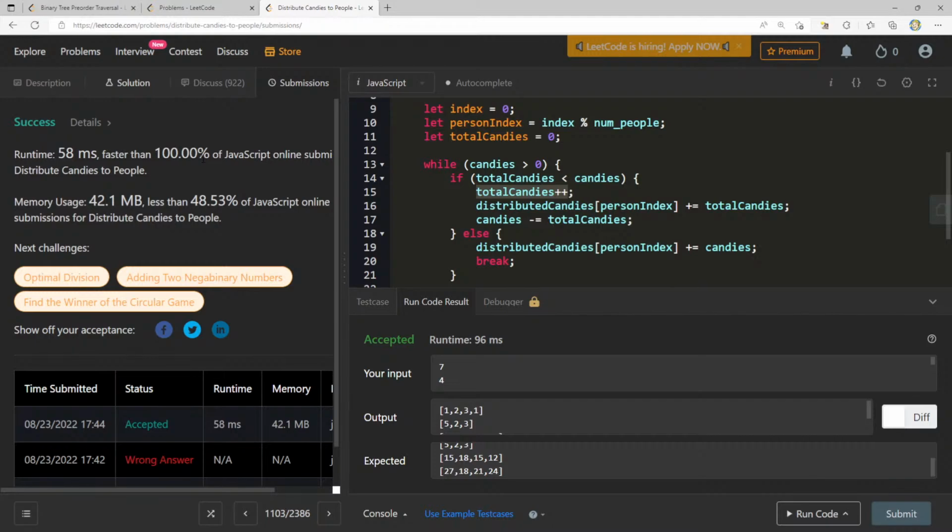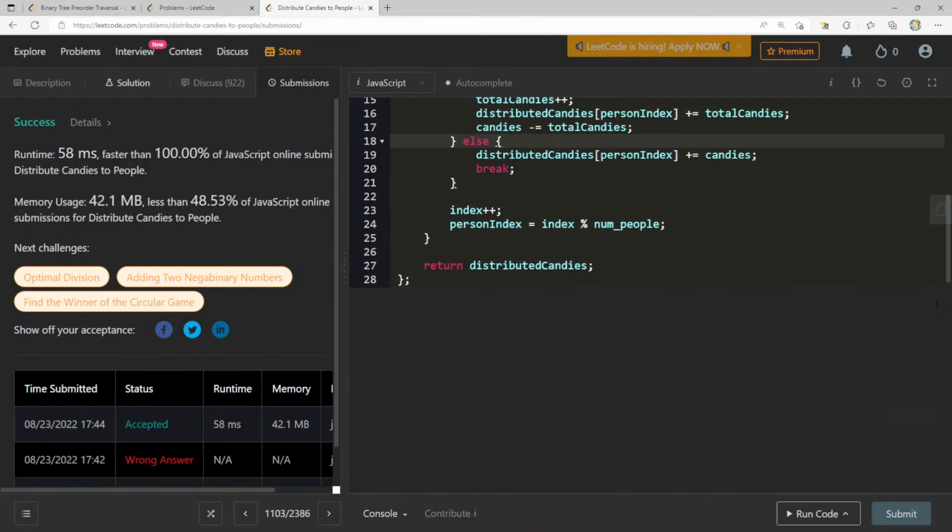Oh, nice. Yeah, I saw that you just sent me something on Discord. Super cool. I think that's happening because if it's less than or equal to, like if I have 4 candies and there's 4 candies left, if it's equal to, that means I would actually be giving them 5 because I'm incrementing the amount that I have here, right? So I'd be giving them more candies than are left. So it always needs to be less than candies for me to be able to give them more. I think that's what the issue is here. But look at this, guys. This doesn't really happen a lot. So very, very cool. I'm happy with this question.